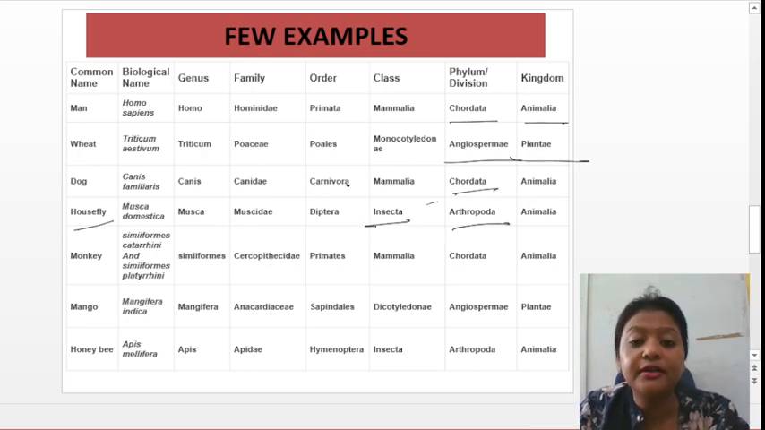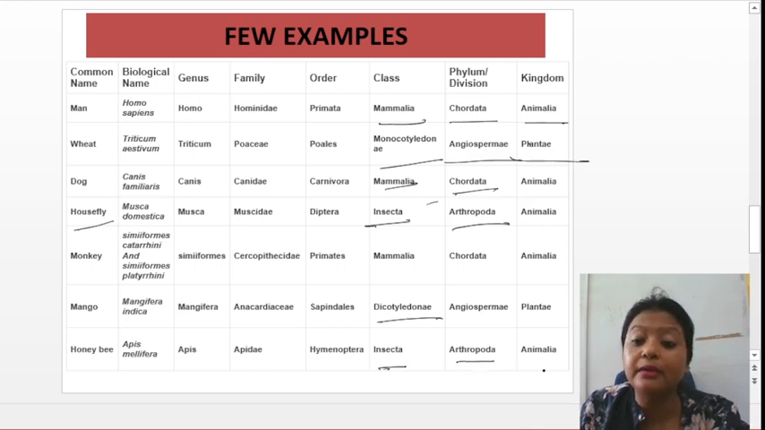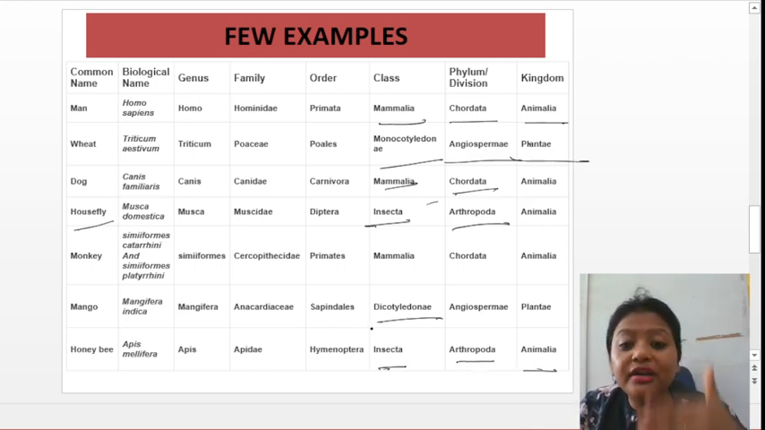Humans are under Mammalia, dogs are Mammalia, but wheat is a monocot. If you see a mango out here, mango is a dicot. Now again, a honeybee is an insect. It's coming under Insecta, and the phylum is Arthropoda, coming under the animal kingdom. See, you can relate to all these things.